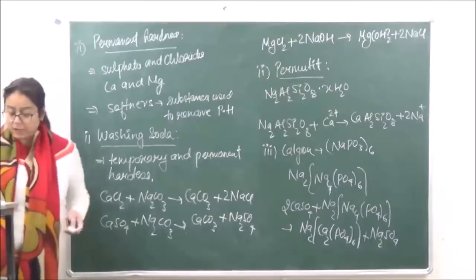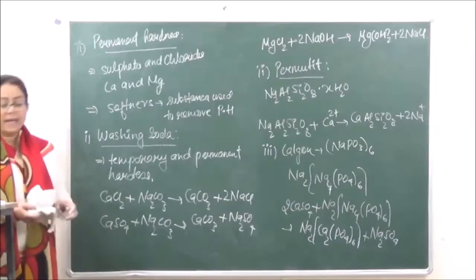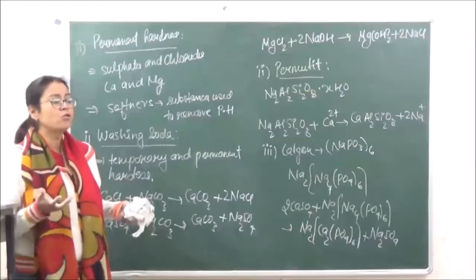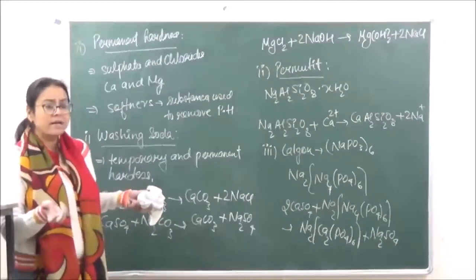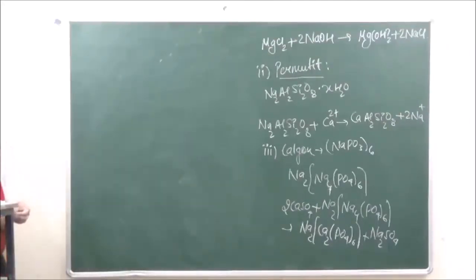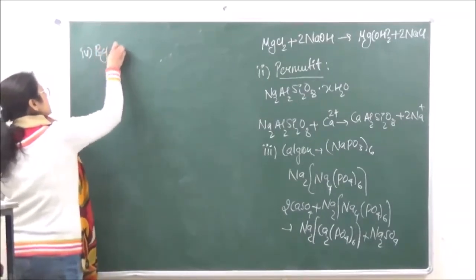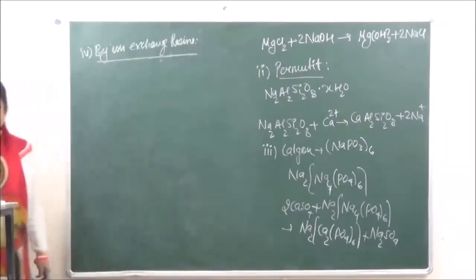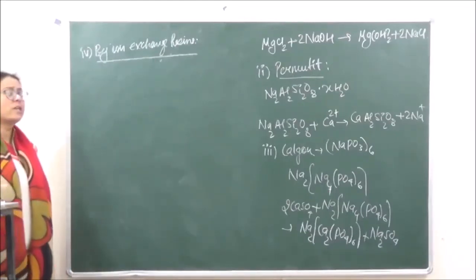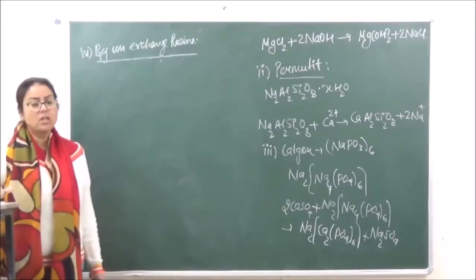A very common method of removing hardness of water is by ion exchange resins. This is what is used commercially to remove the hardness. Okay, so let's see what it is. The fourth method is ion exchange resins. Ion exchangers or ion exchange resins are synthetic products which are generally manufactured in the laboratory.